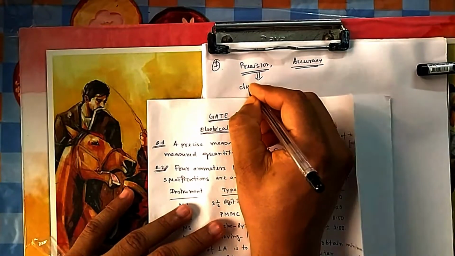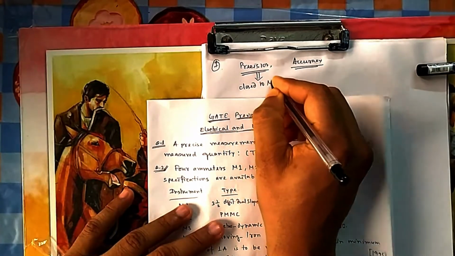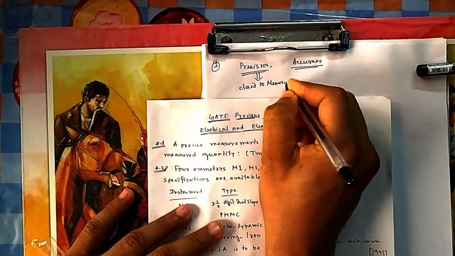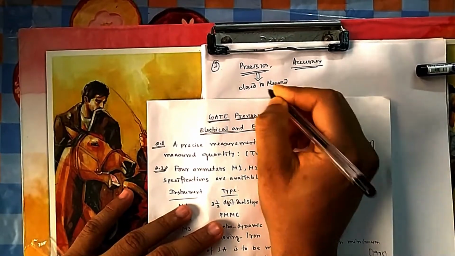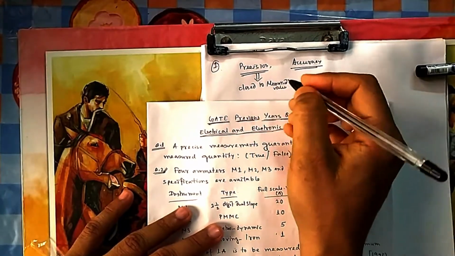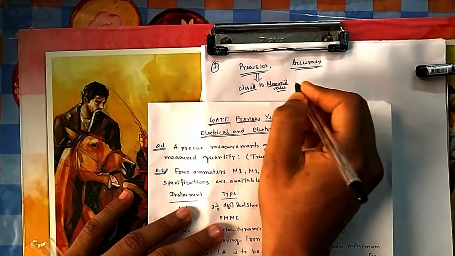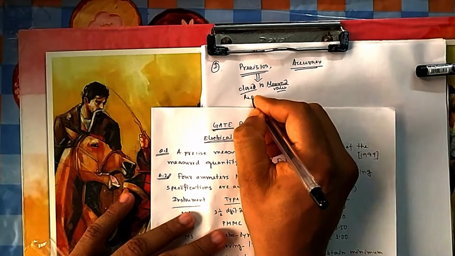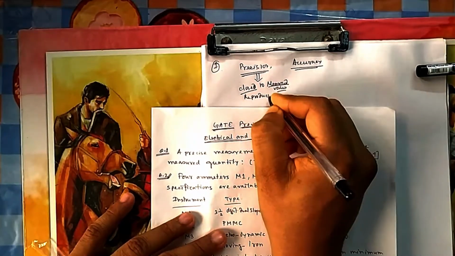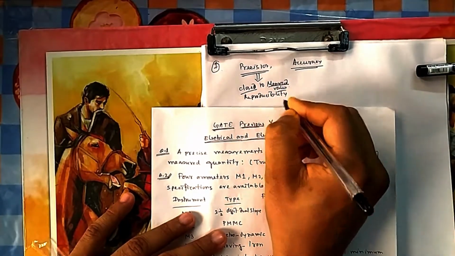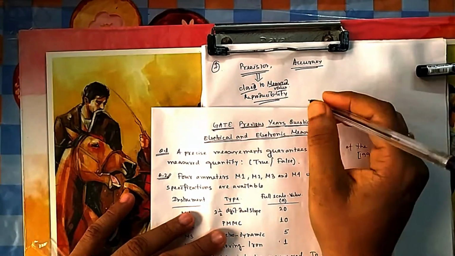First you measured, it is coming 10, next time also it is coming 10 ampere, next time also 10 ampere. That is the closeness to the measured value, or you can say reproducibility. It will produce the same result every time.